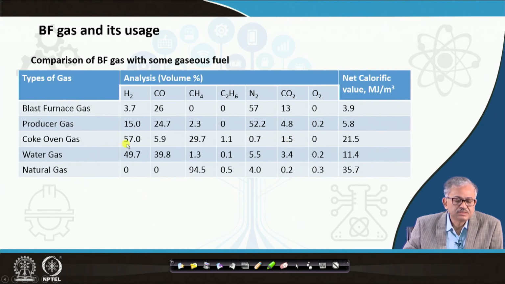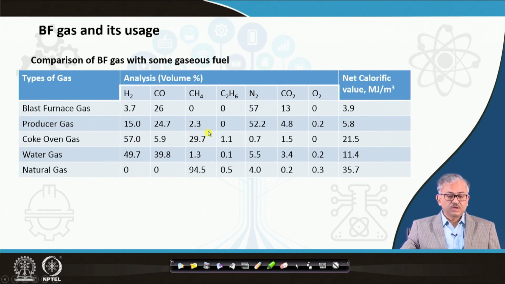So, it is a very rich gas, rich in hydrogen around 57%, and CO is quite less, 5.9%, and 29% methane is also there. So, it is a very good fuel with a 21.5 megajoule per meter cube of calorific value.